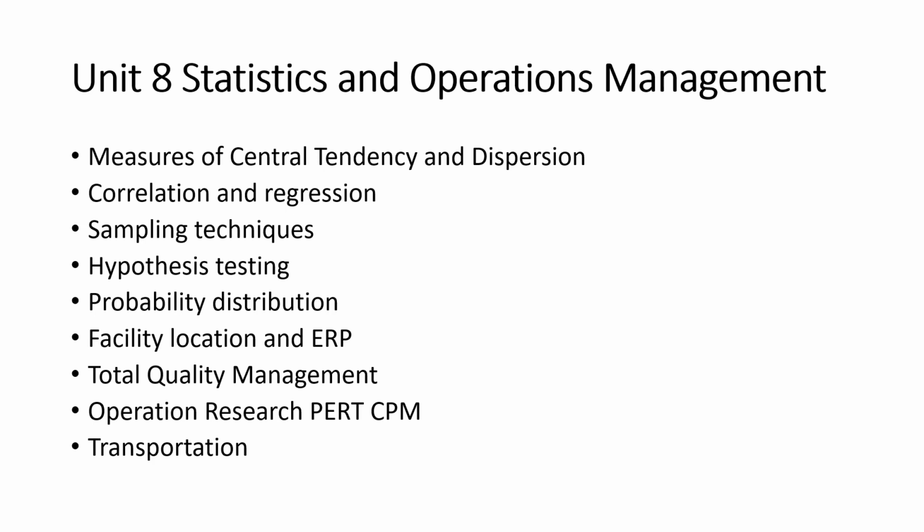Next comes Unit 8, Statistics and Operations Management. This is quite a lengthy unit. So in statistics and operations management, measures of central tendency, whose properties are most frequently asked, that is properties of mean, mode, median, standard deviation, mean deviation. These types of questions are mostly targeted by NTA. Then correlation and regression, here also the properties and assumptions matter a lot.